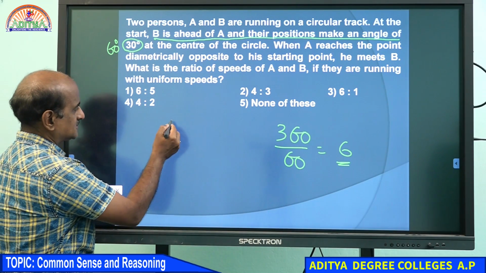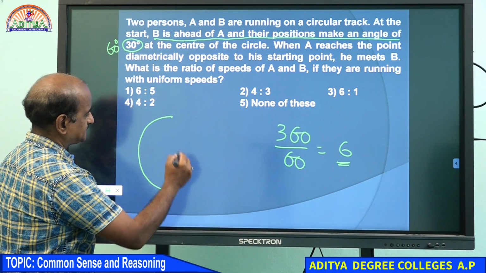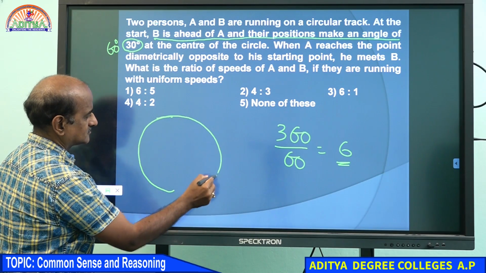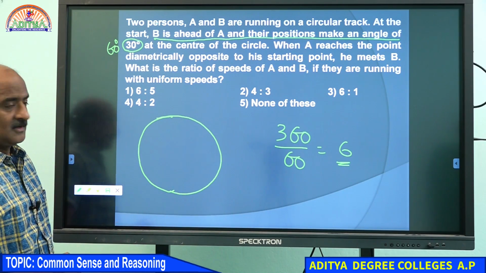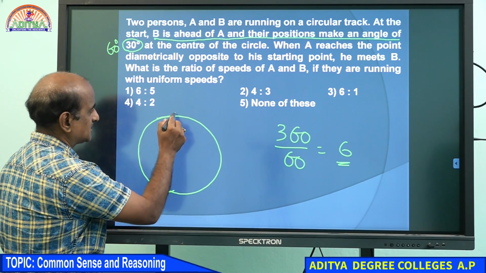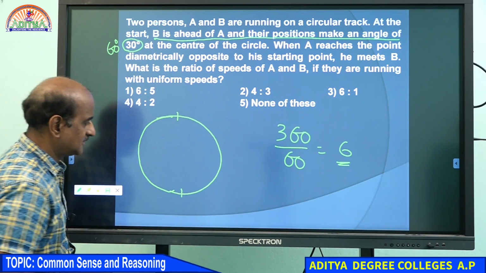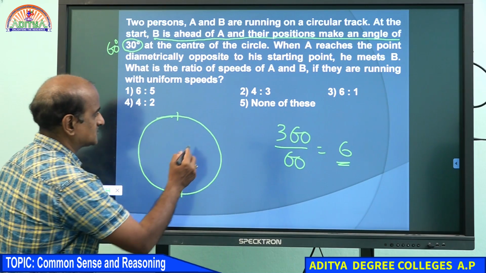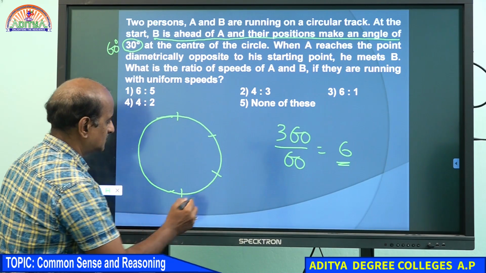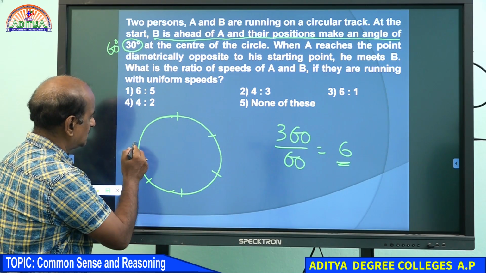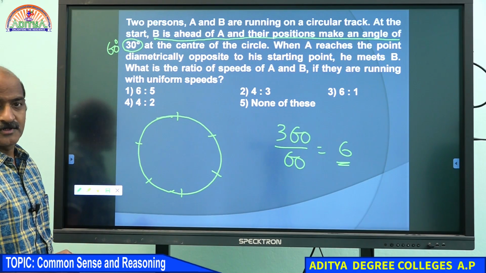I want to divide the circle into 6 parts. I hope you understand this. I want to divide the circle into 6 points. Let me suppose this is the starting point and this is diametrically opposite. Come on, student. 1, 2, 3, 4, 5, 6. I hope you understand this.